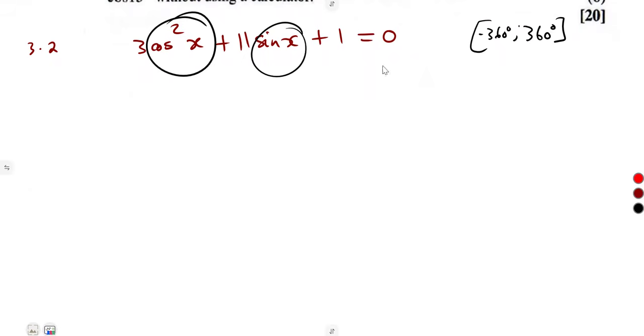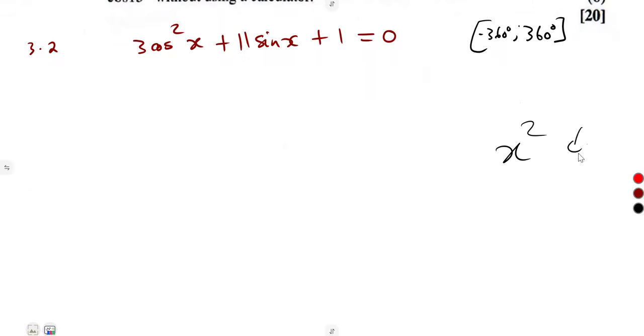this is cos, this is sine. It is just like you have got x squared and there's a y. There's no way you can solve that. You must have same terms. So if it is cos, let it be cos. If it is sine, let it be sine. So which one can we change? Sine is difficult, guys, because it is not squared, but cos is being squared.